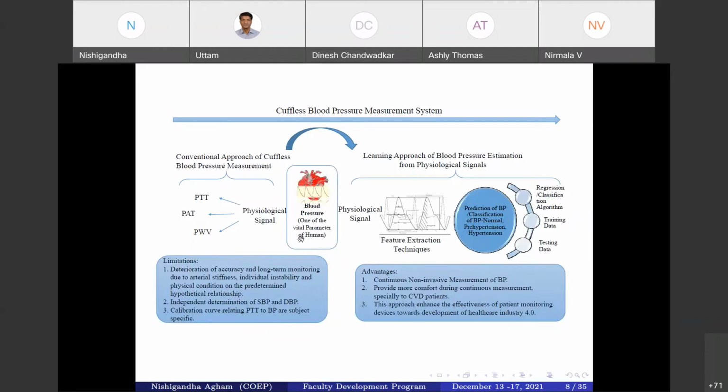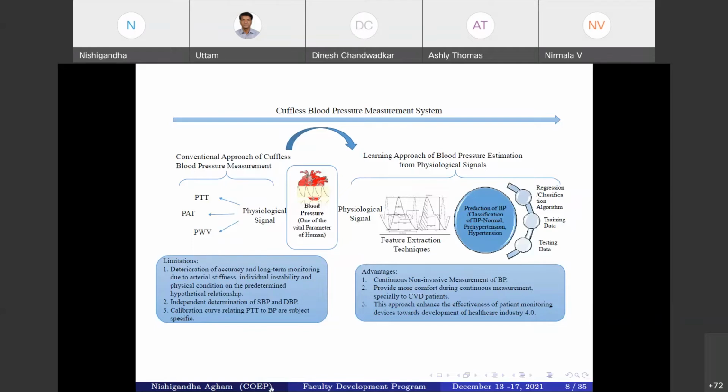Now, as I mentioned, this is about the conventional cuffless BP measurement. What is the main limitation, and what is the scenario? That's why the researchers are shifting from the conventional methods to the cuffless. The main limitation of conventional methods is the deterioration of the accuracy in long-term monitoring, which is a very essential point of view from the cardiac patient, or we can say hypertension prevention.